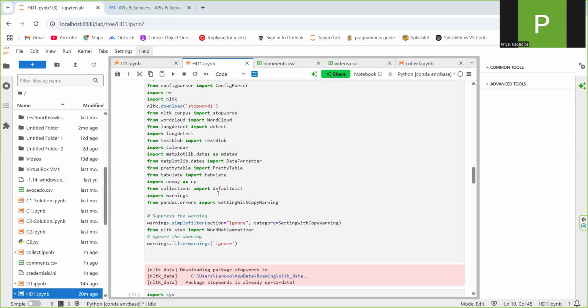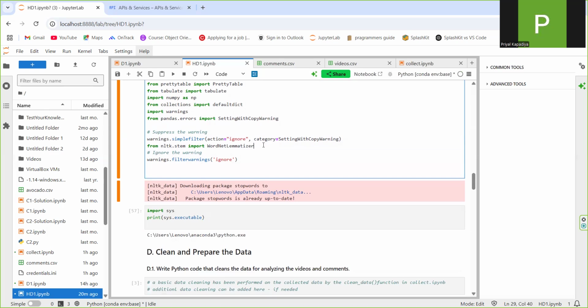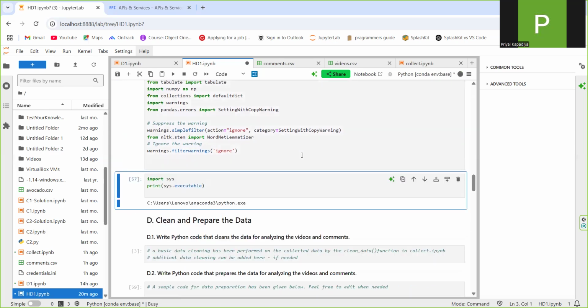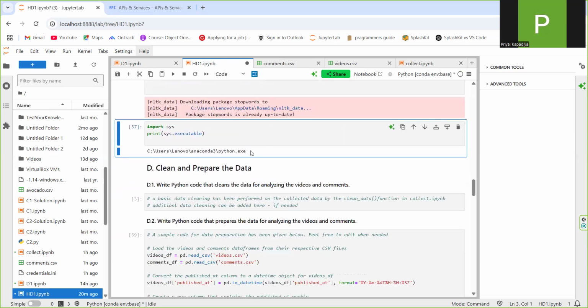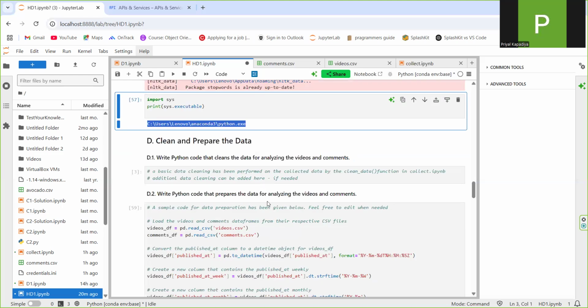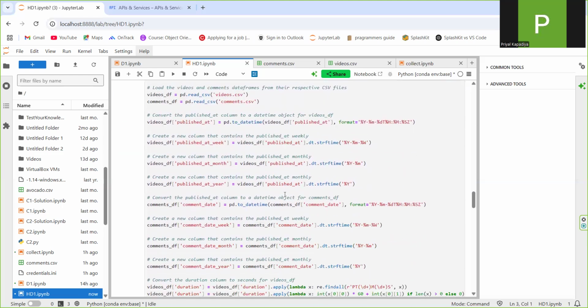Then there was this error over here, so I changed the way of importing setting with copy warning, and here all my import functions are running properly. This was just because I wanted to check in which environment I was working. Then I cleaned and prepped the data.